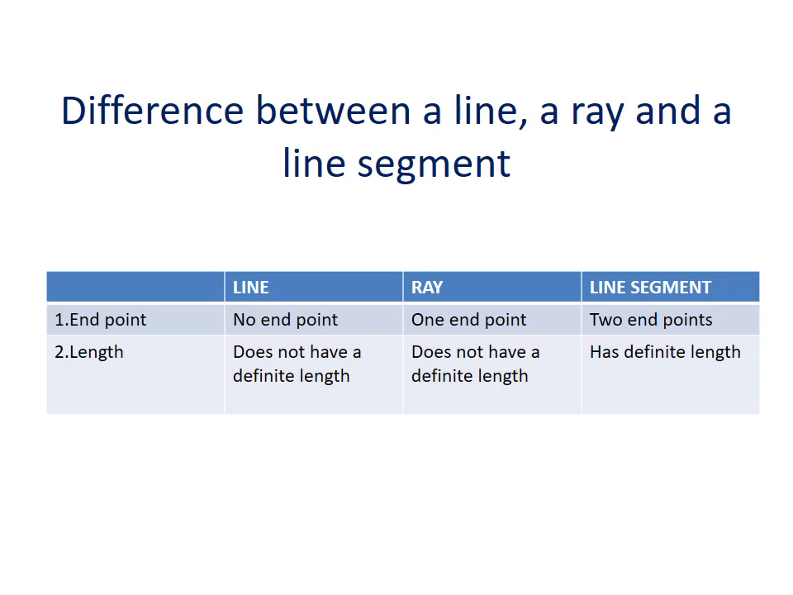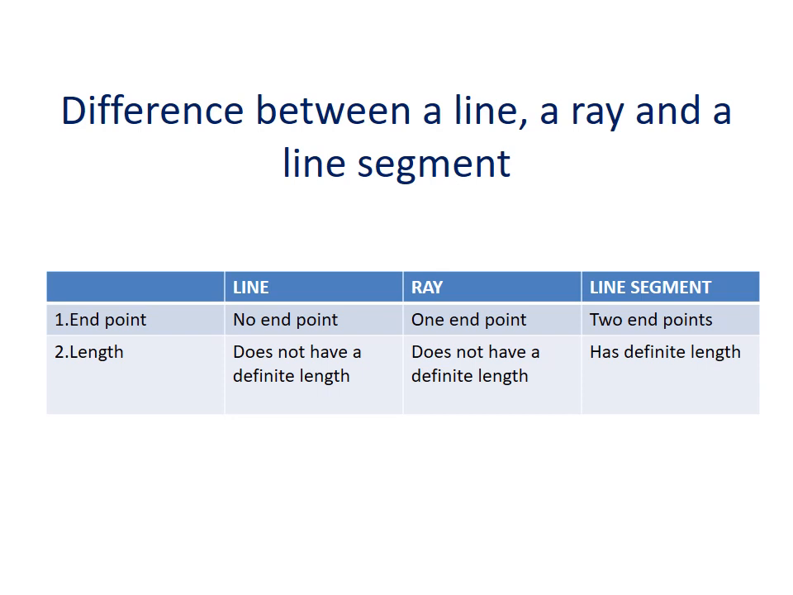Next we will see the difference between a line, a ray and a line segment. First one, related to endpoint. A line has no endpoint. A ray has one endpoint. A line segment has two endpoints.